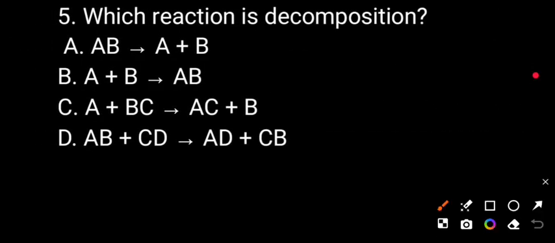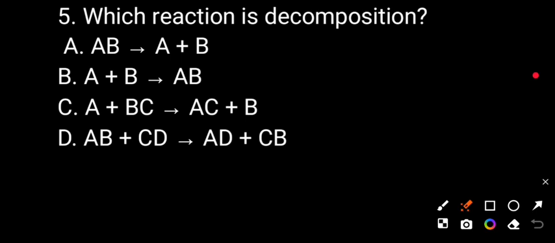Which reaction is decomposition reaction? Option A, AB divides into A and B; B, A plus B combine to form AB; C, A reacts with BC to form AC plus B; D, AB reacts with CD to form AD plus CB.